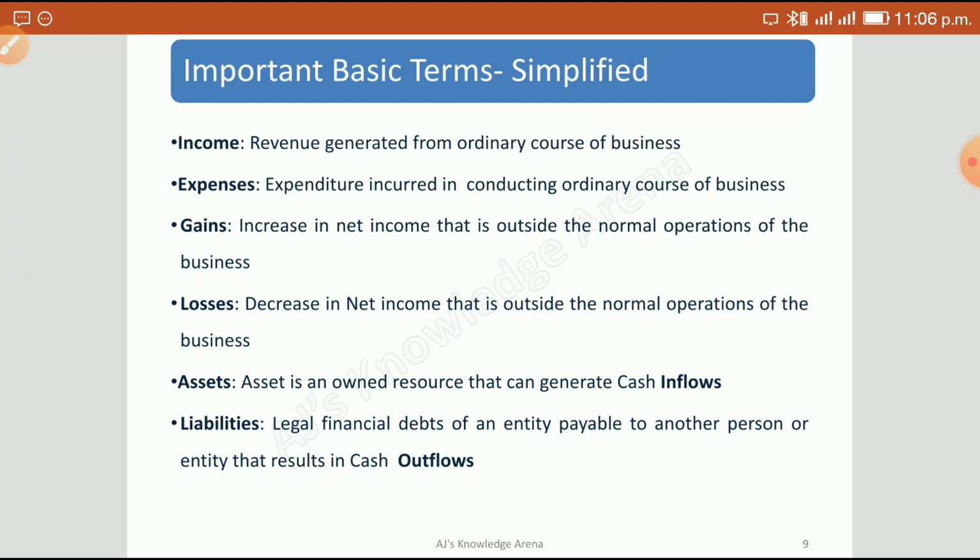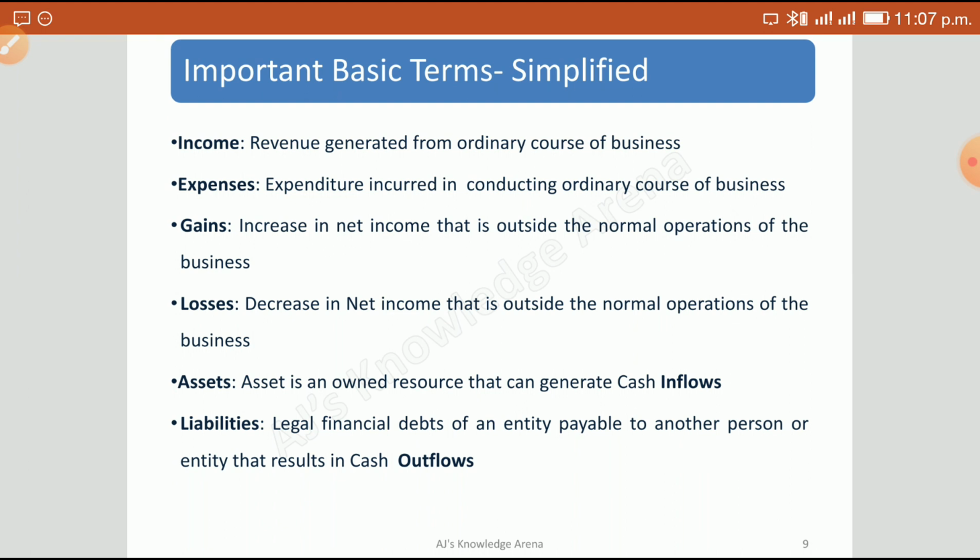Now asset, the next important term. An asset is an owned resource that can generate cash inflows, right? So what is an asset? An asset is an item, I would say. It can be tangible, it can be intangible. Tangible is what we can see, touch, feel, but intangible we cannot see, like goodwill is an intangible, software is an intangible, you cannot see software, right? And tangible, like any machinery.